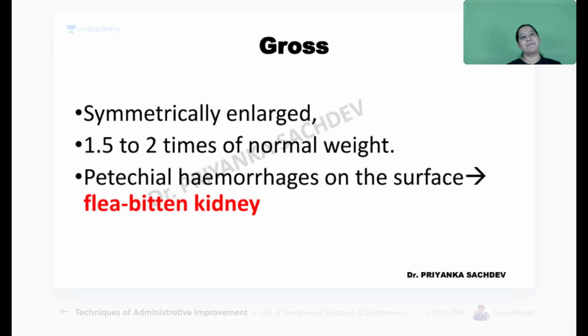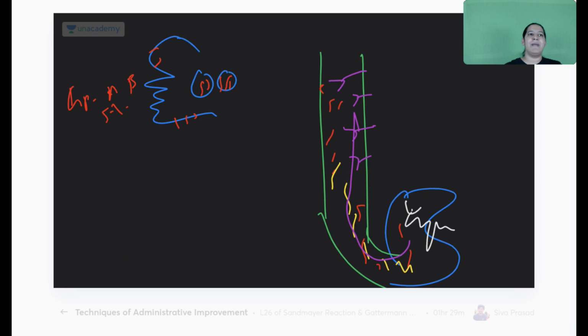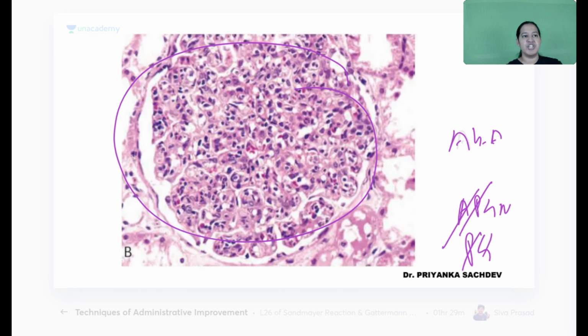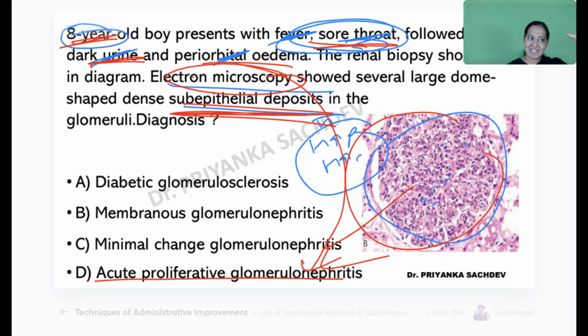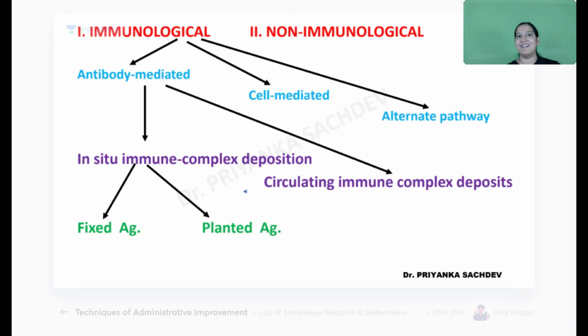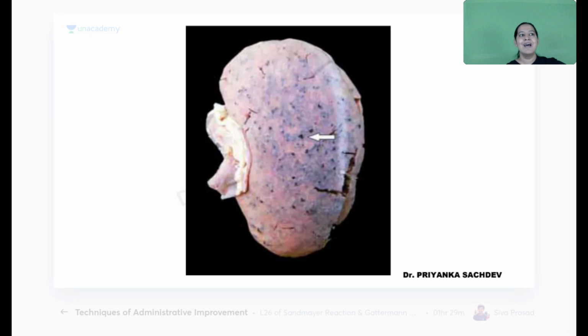On this same question, I change the image. Instead of the microscopic image, I will give you a gross image. Same question, same options, and the answer will be the same. So you should identify PSGN on microscopy and also on gross. The gross is also very typical. Can you see the red dots on the gross? This is known as flea-bitten kidney.